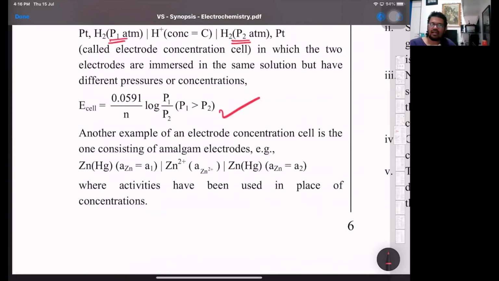Another example is zinc amalgam. What we have is the electrode, zinc amalgam with zinc ions, or zinc amalgam with the zinc ions. Look at that, A1 and A2 are basically nothing but the activities. That is in place of molarity. What we said, that's the activity coefficient into its molality.